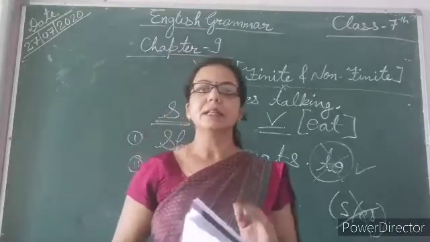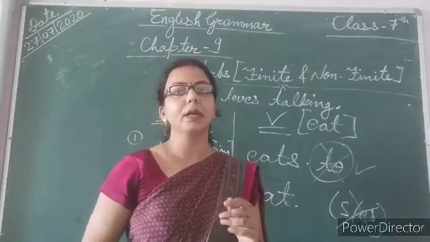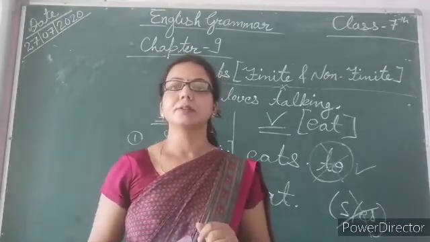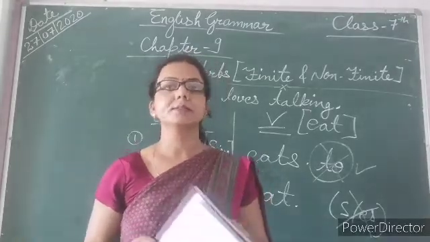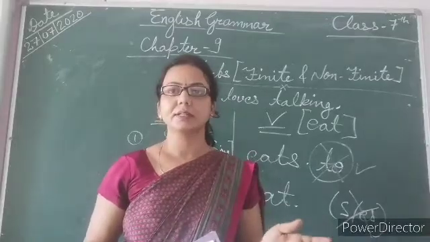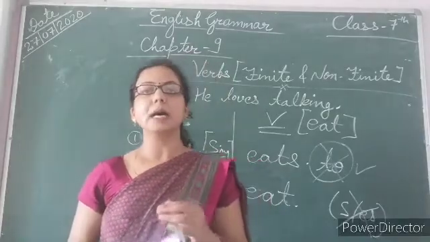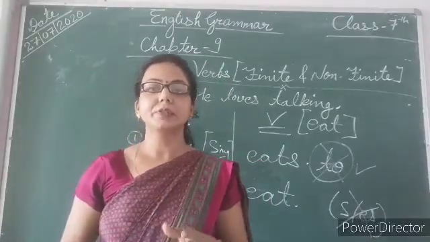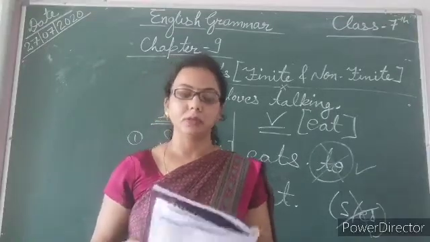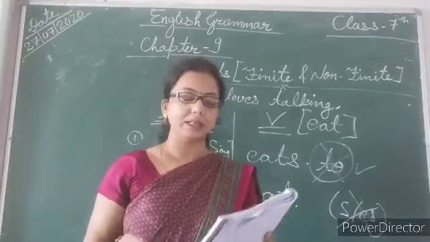Now the next form is gerunds. What is a gerund? Have you heard about the ing form? Yes, the verb's ing form: going, jumping, eating, sleeping, crying, laughing. Lots of words are there with ing forms. A verb's ing form which behaves like a noun in a sentence is called a gerund.